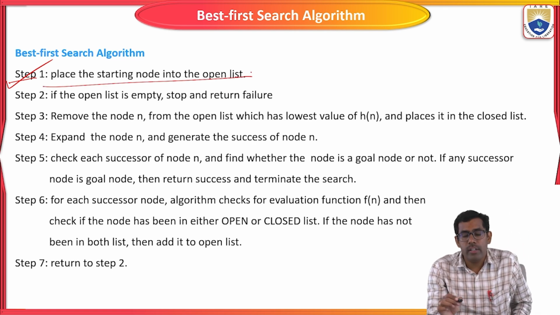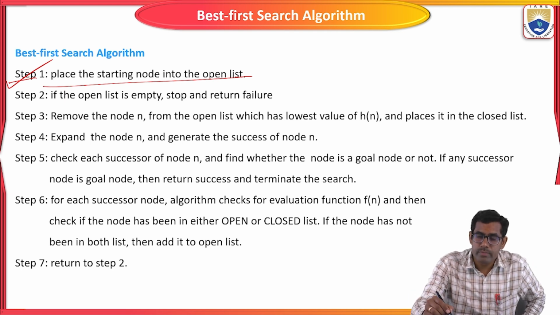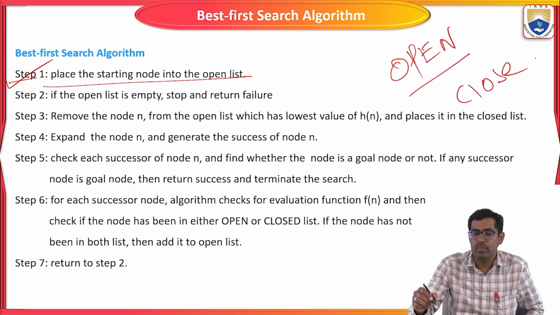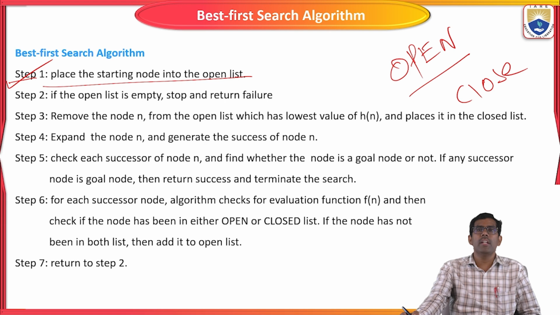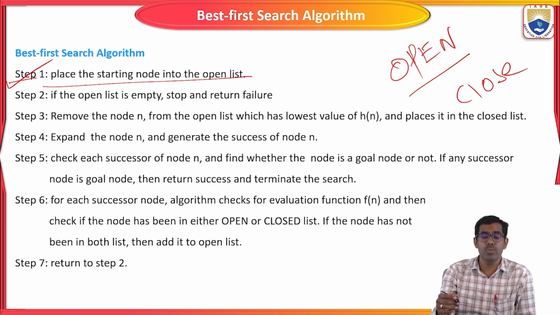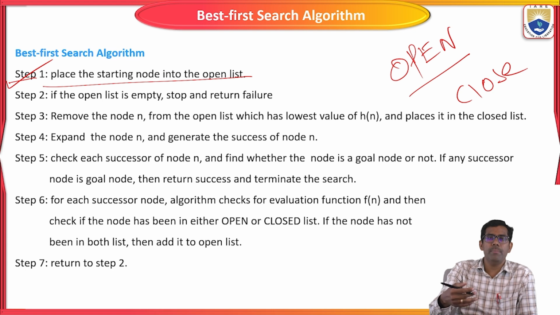Here we are going to use open and close nodes. Here we are going to use open and close concepts to select the path between the given nodes.